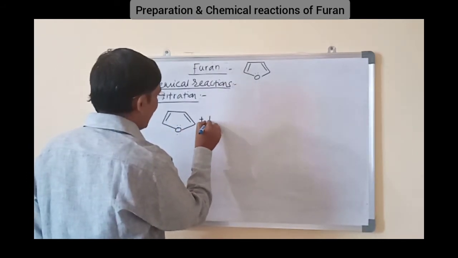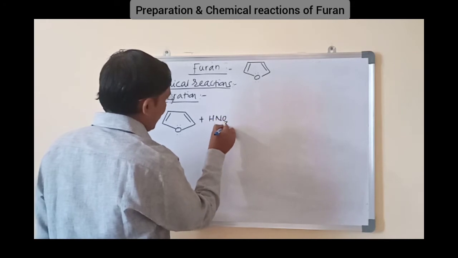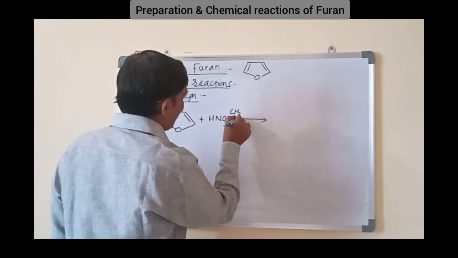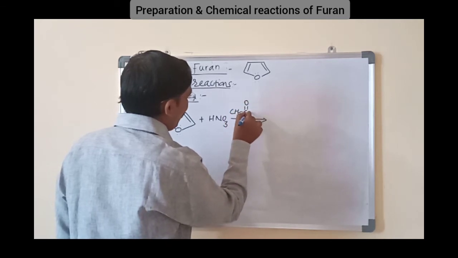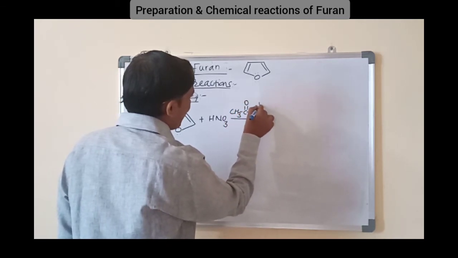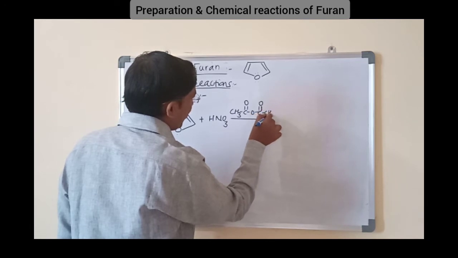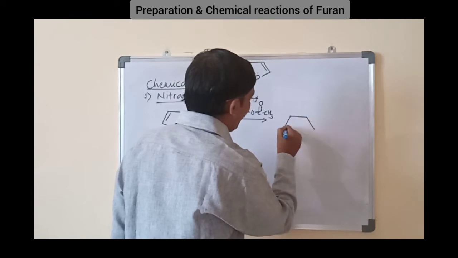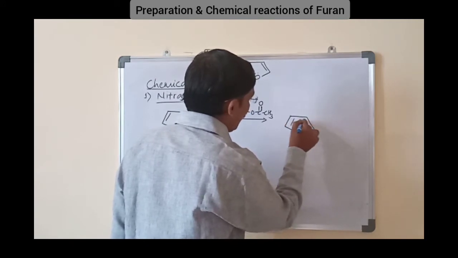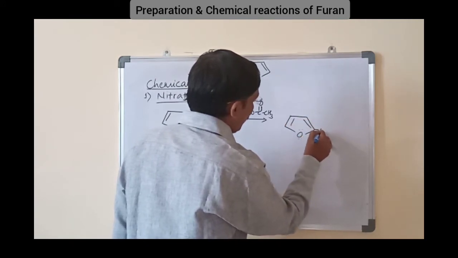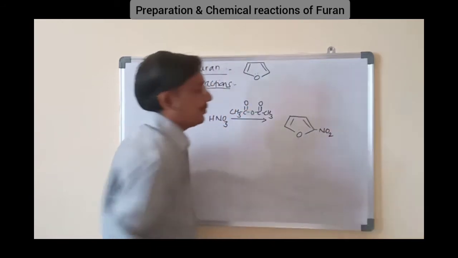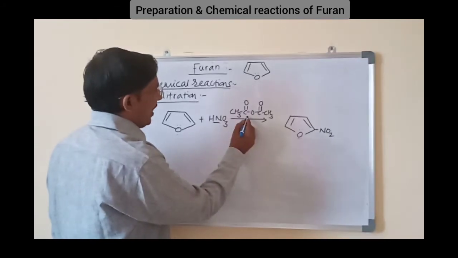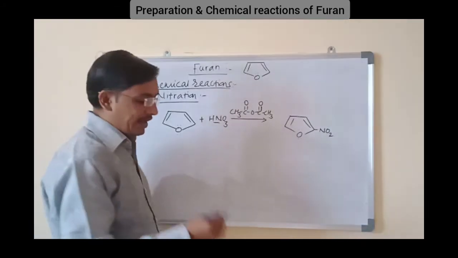Here furan is treated with concentrated nitric acid plus acetic anhydride, CH3 C double bond O, OCOCH3. Then we will get the product as 2-nitrofuran.